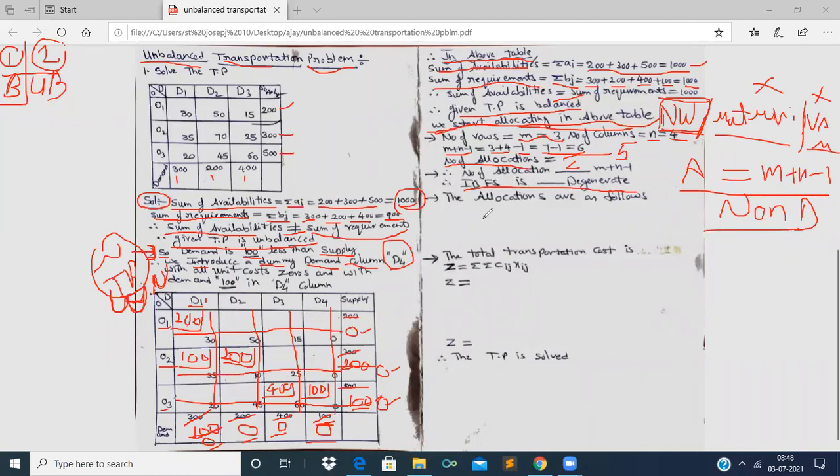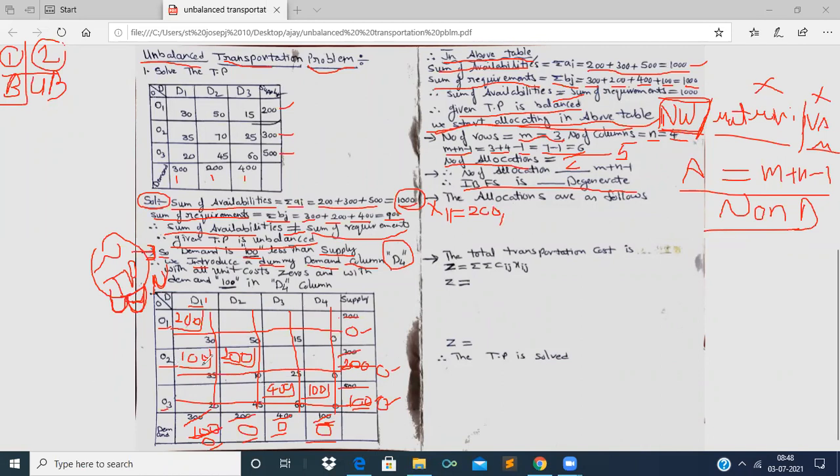So now we have to write the allocations. The allocations are as follows. Now let us see the allocation in the first cell. X11 cell has allocation 200, right? So write this 200.